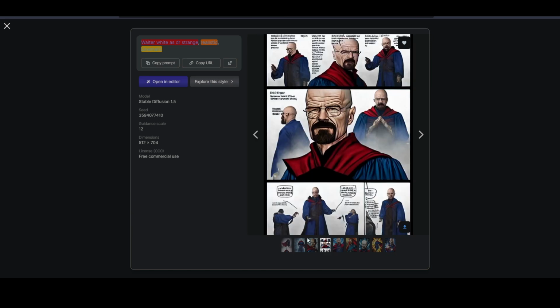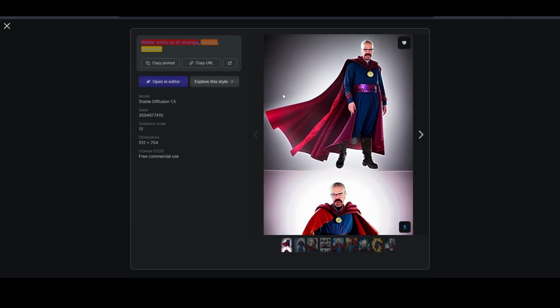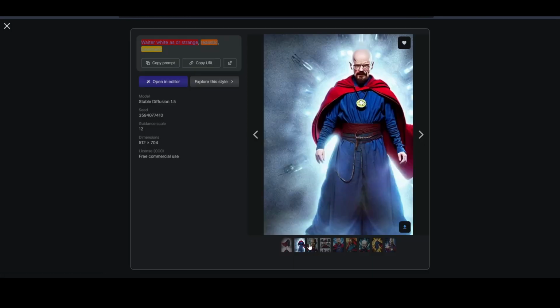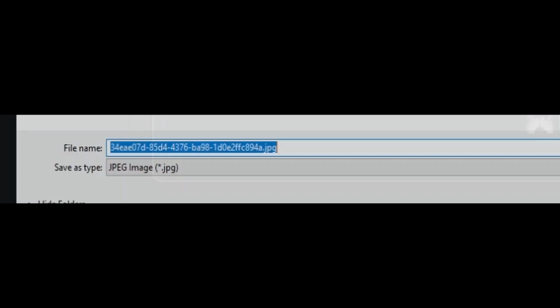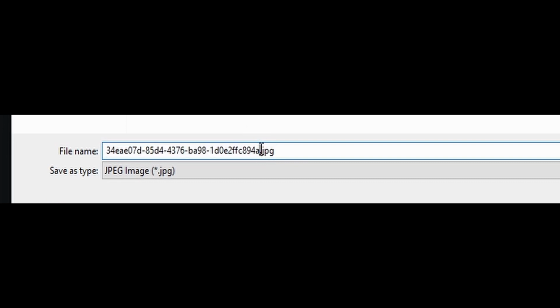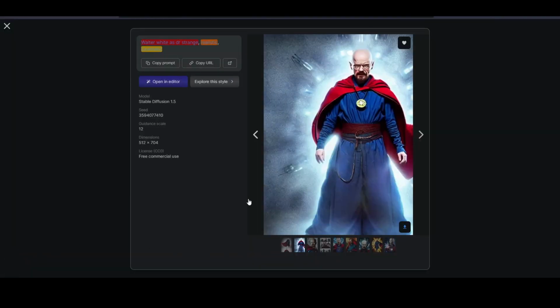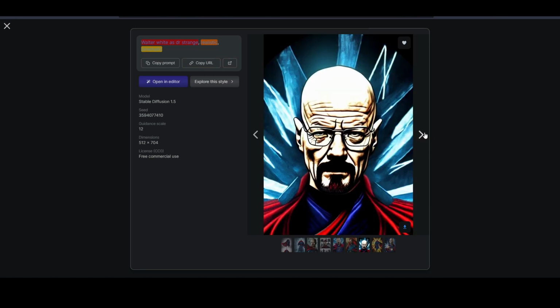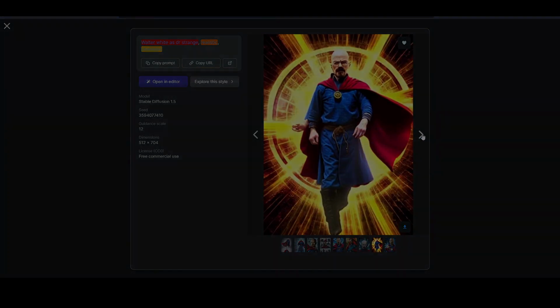Breaking Bad. Should I put that in? Walter White as Doctor Strange. You know what? Yeah, we'll put him in. Download that. Walter. There we go. Anything else? I think I'll have to remove the background on these.